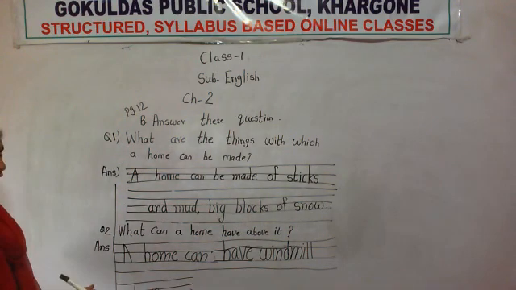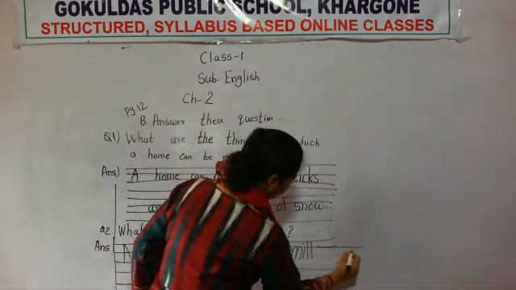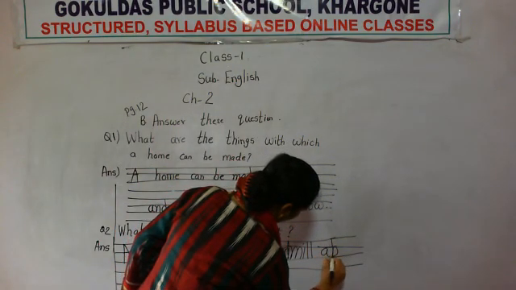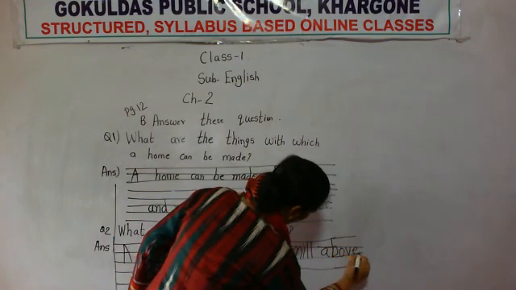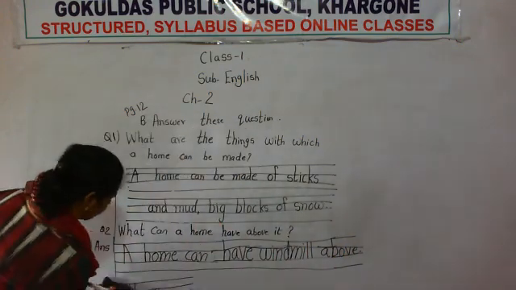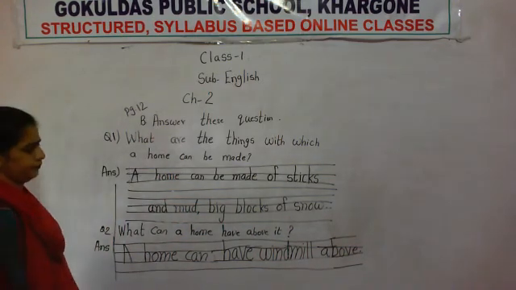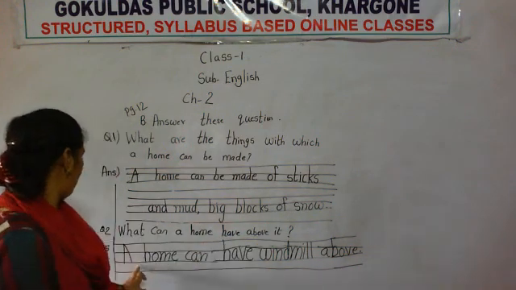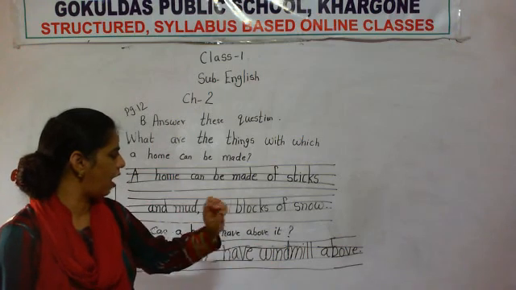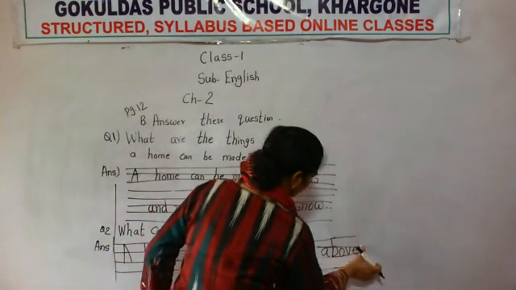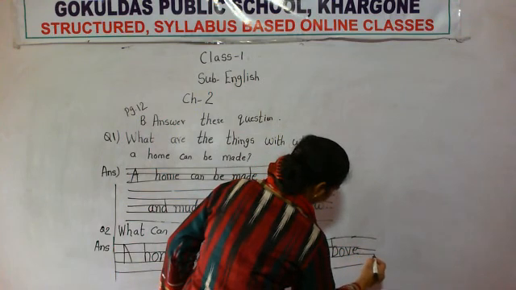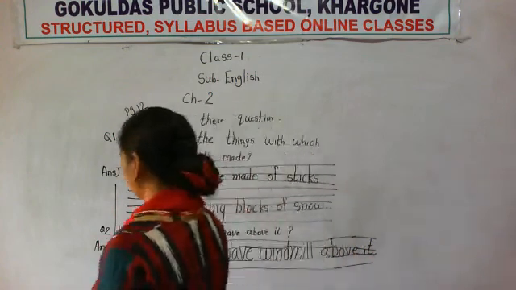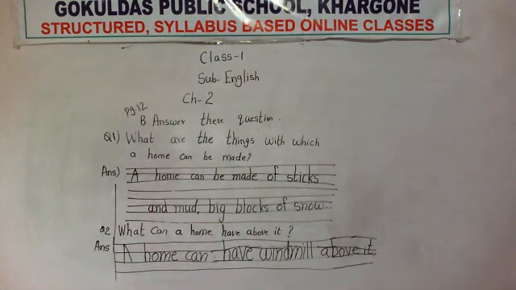You are not able to see down here, so I am writing above here only. I am going to erase it from here because you are not able to see. What can a home have above it? A home can have windmill above. You can write it also here: above it, I-T, it. Full stop. Write these two answers.